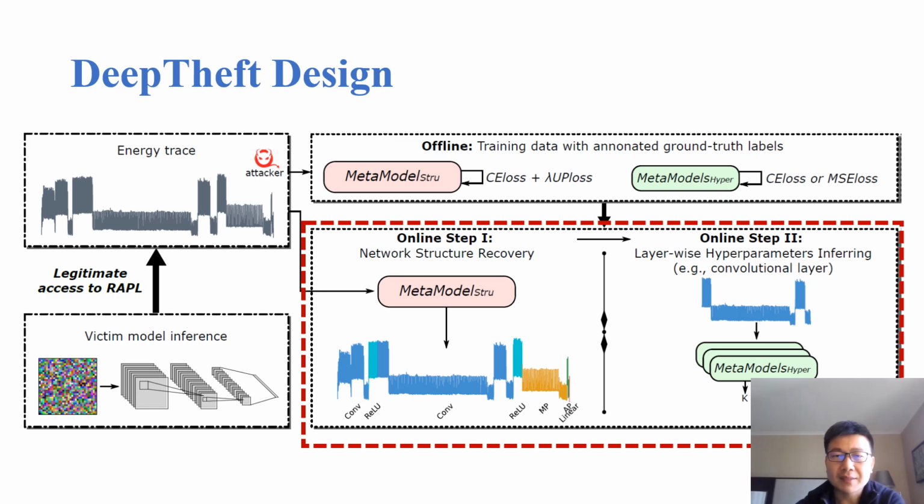During the online phase, given an unseen energy trace measured during the execution of the victim model inference, a meta model first segments this trace into different layers. Then for each hyperparameter, a corresponding meta model is used to recover its value. In this way, not only the model structure but also its hyperparameters are recovered.